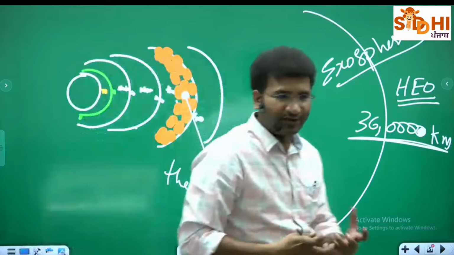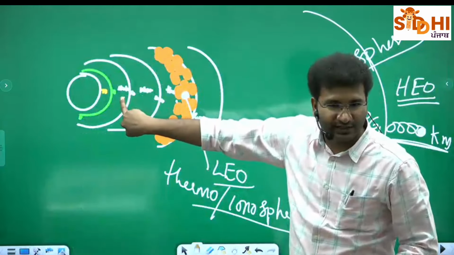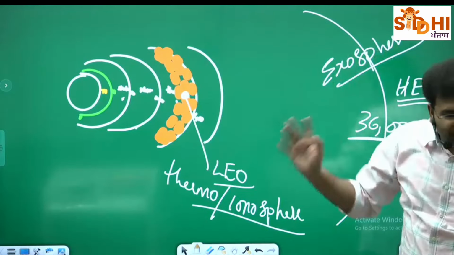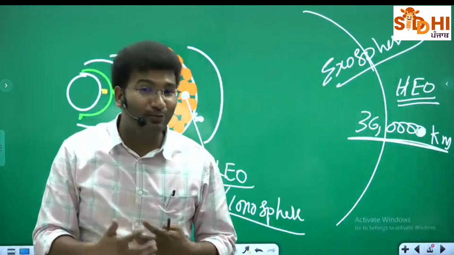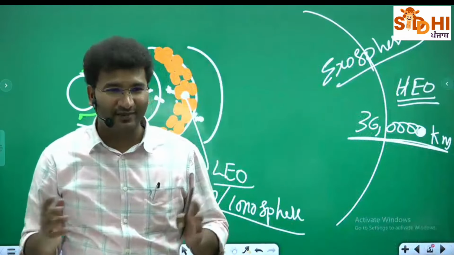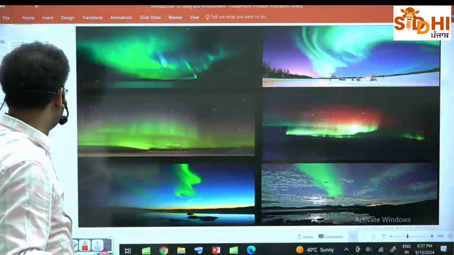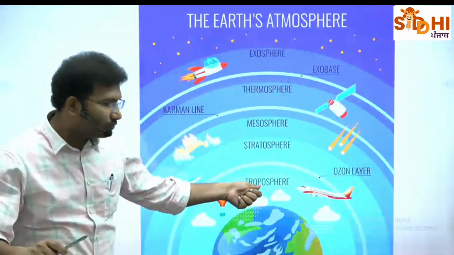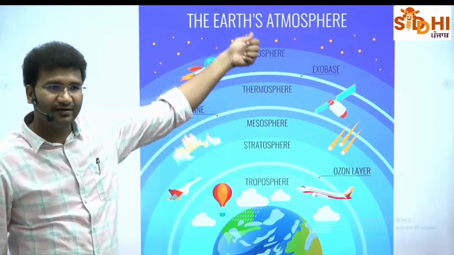Our climate, I told you, 90% of the syllabus is present in the troposphere itself, and the rest of the syllabus is in the upper layers. In climate, the first thing you will learn is the composition of the gases. So broadly, this is how it looks: there is the troposphere, stratosphere, mesosphere, thermosphere, exosphere.